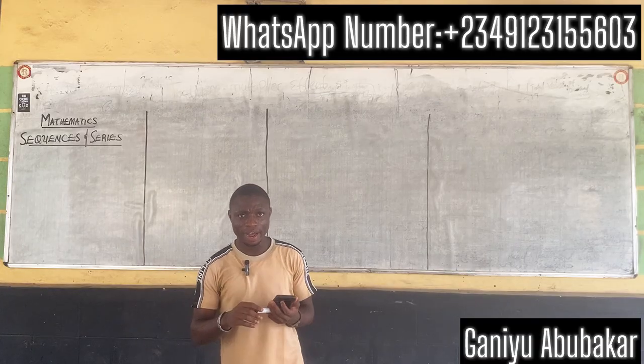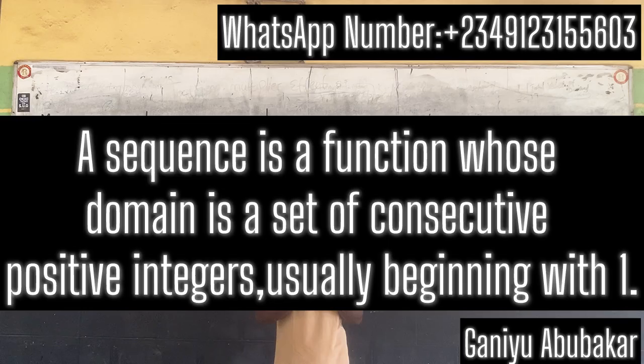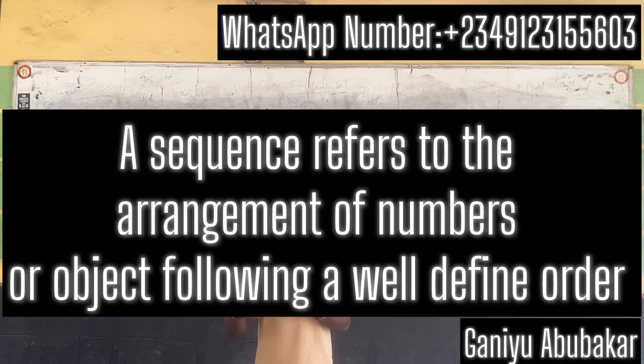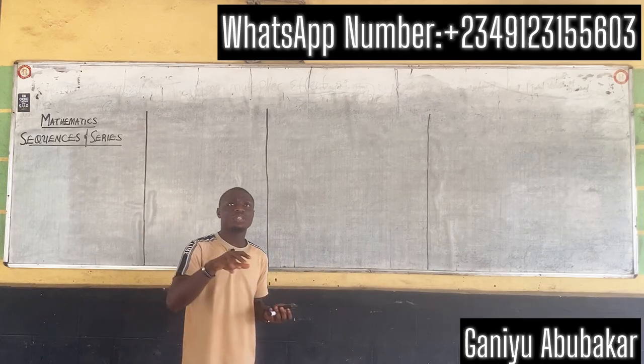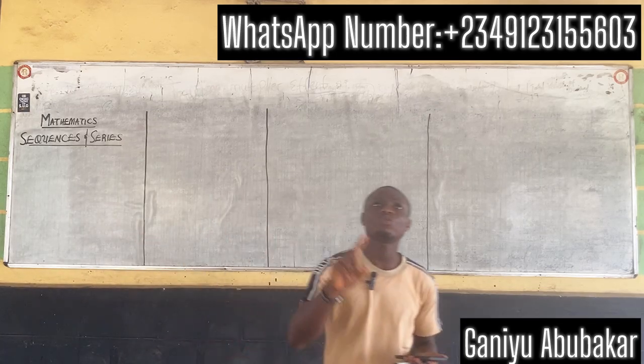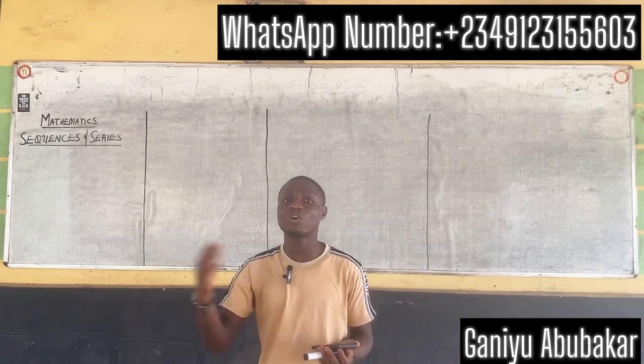What is sequence by definition? A sequence refers to the arrangement of numbers or objects following a well-defined order. So first things first, for better understanding about sequence, it follows what? A proper, well-defined order of arrangement.